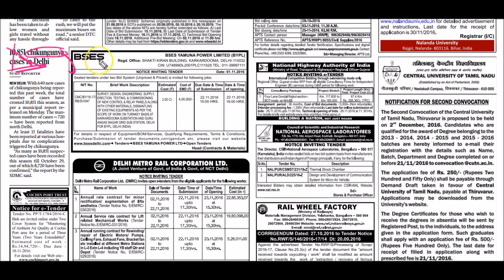Number is not important. About chikungunya, what you have to study is one of the important areas for the prelims and mains examination. Even in mains 2016, you may get a question on chikungunya, dengue. What are the steps we have to take to reduce such cases?